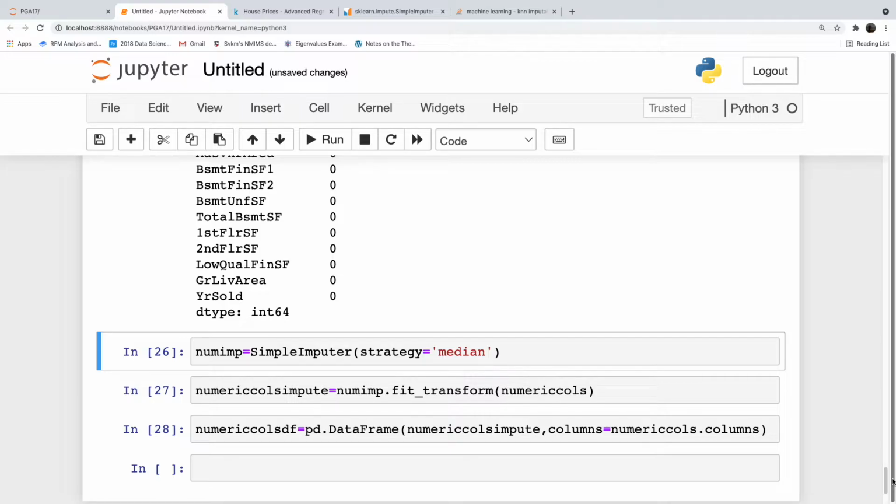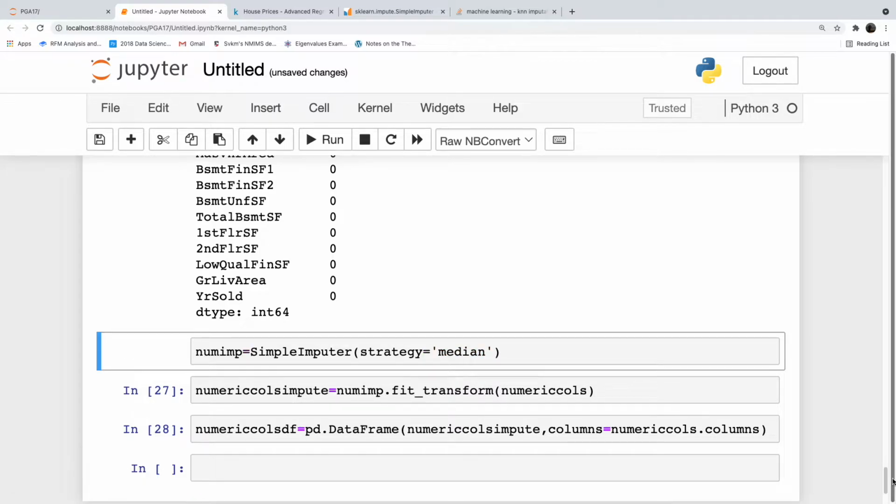Now, what is the next process we have to do? So we have to find, first of all, categorical columns from numeric columns. That is the first thing we have to do.